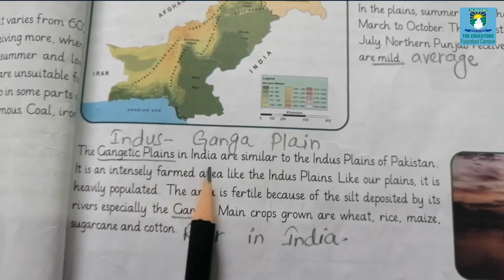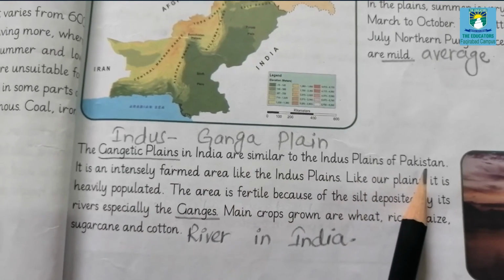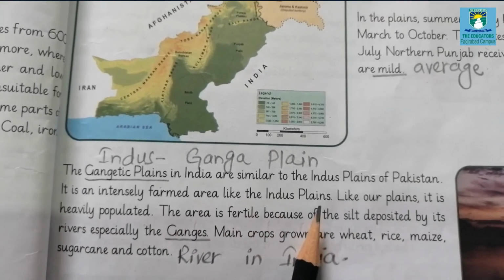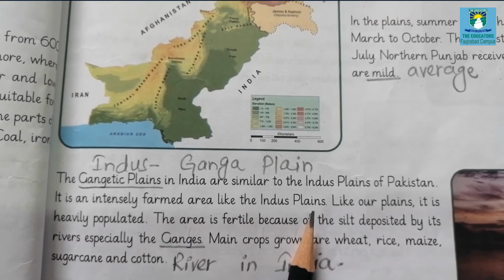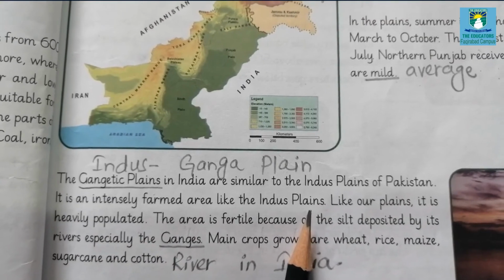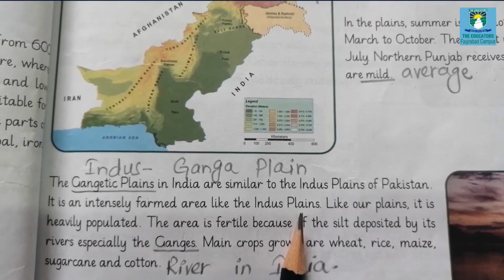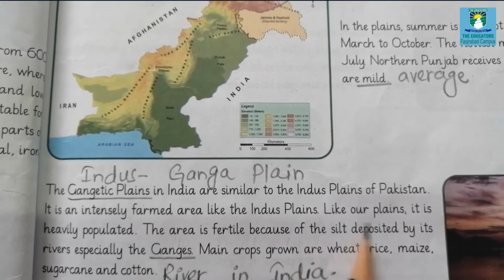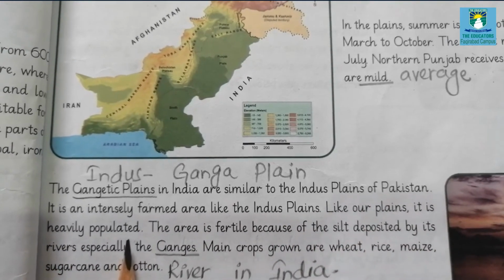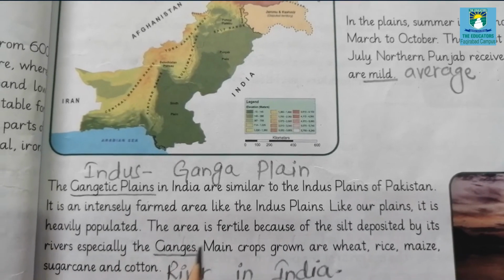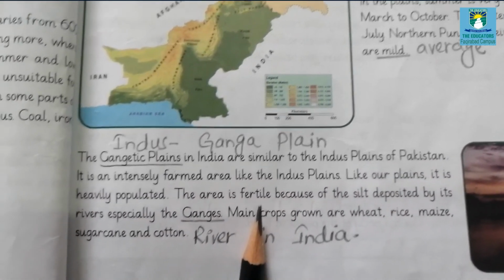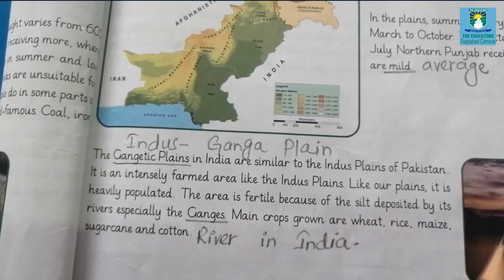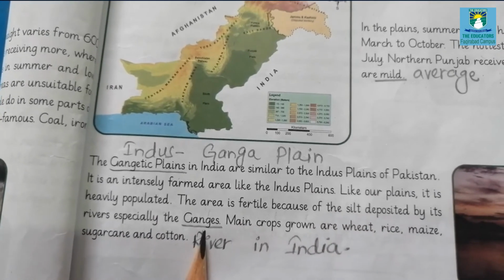The Gangetic plains in India are similar to the Indus plains of Pakistan. It is an intensely farmed area like the Indus plain in Pakistan. Intensely farmed means that a lot of money and labor are used in such type of land or plain to increase the production of crops. Like our plains, it is heavily populated. Means many people live there. The area is fertile, capable of crop production because of silt deposited by its rivers, especially the Ganges.